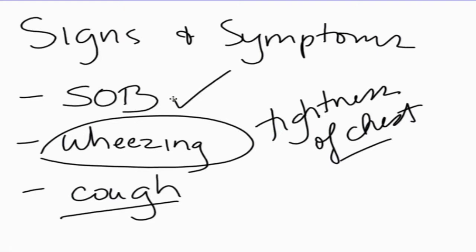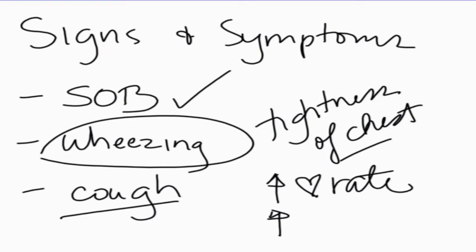Now, in people who have had or are having an acute asthma attack, the signs and symptoms depend on how long they've been having the attack. It may also cause some cardiac compensation, where there is an increase in the heart rate. We already know that shortness of breath and wheezing means that person has difficulty breathing. That person will also have a high respiratory rate, or a high breathing rate. These are the signs and symptoms of asthma.